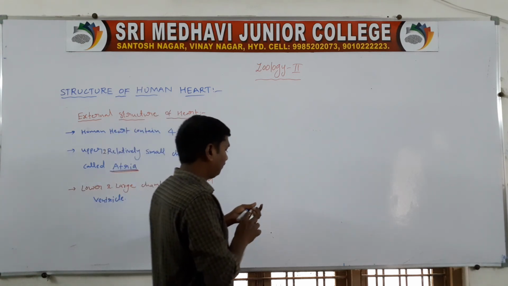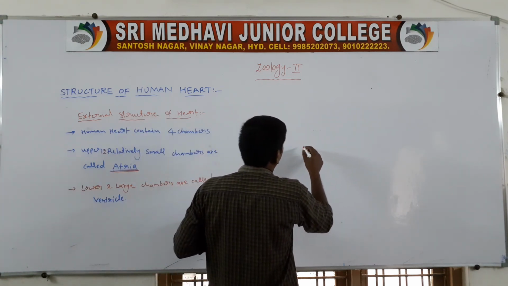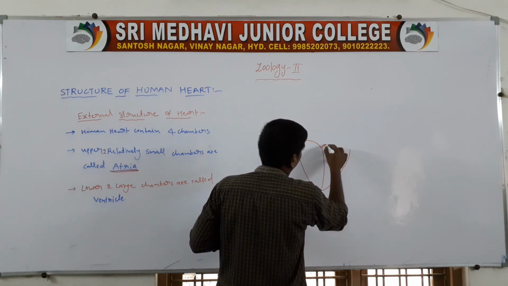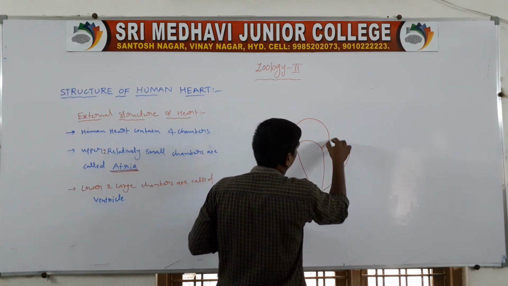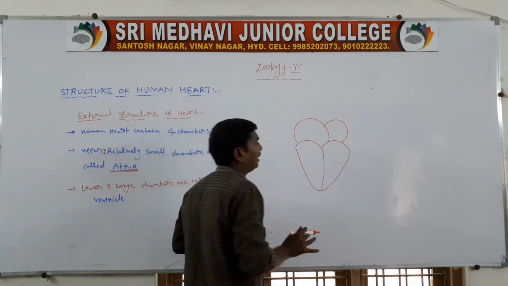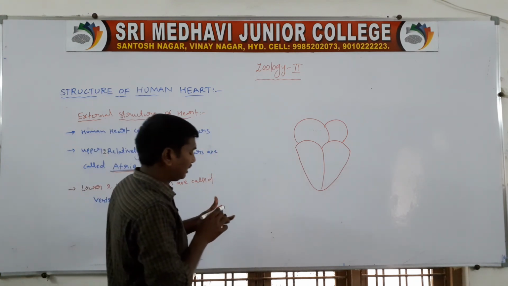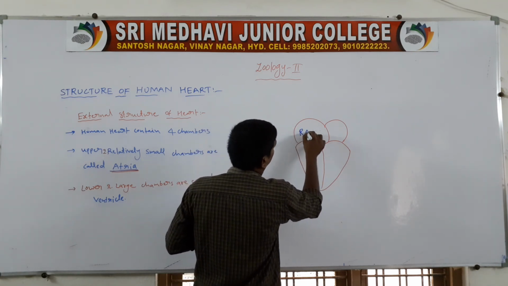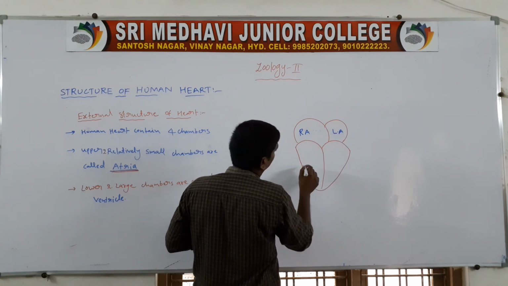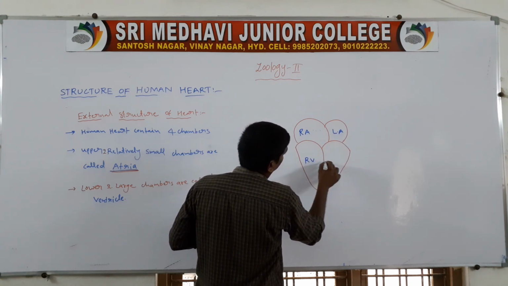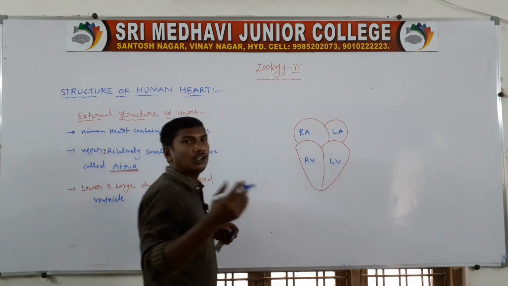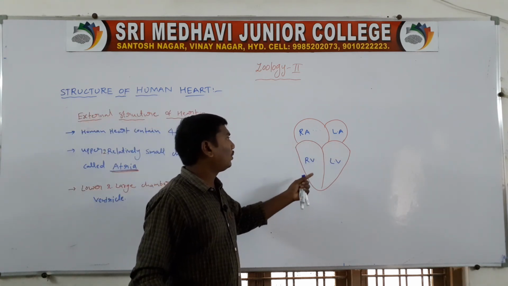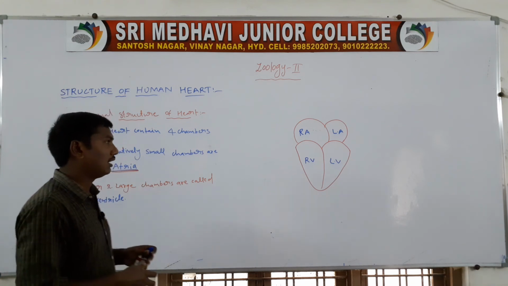So draw the diagram. This is the heart. The upper 2 chambers are the atria: the right atrium and the left atrium. Then the right ventricle and the left ventricle. So the human heart contains 4 chambers. Upper 2 are called the atria, lower 2 are called the ventricles.